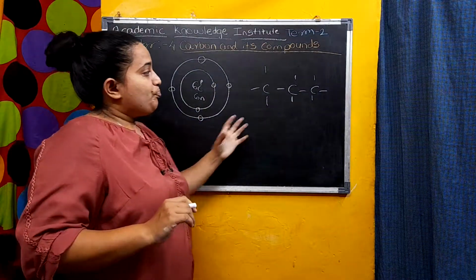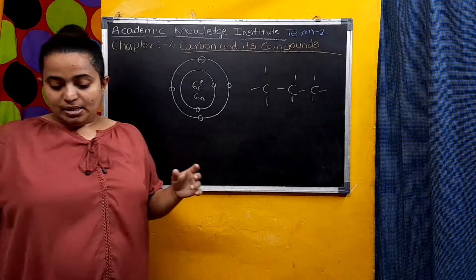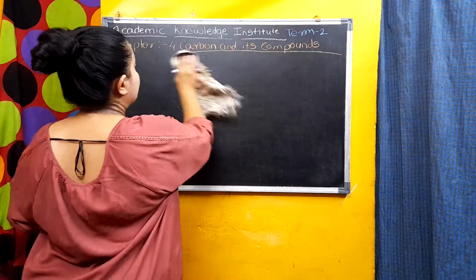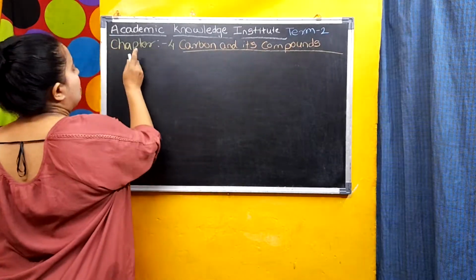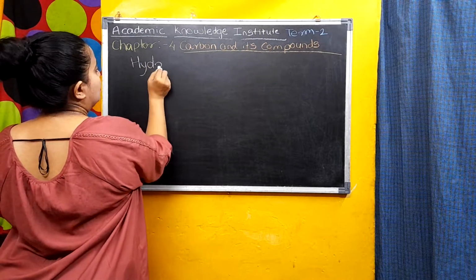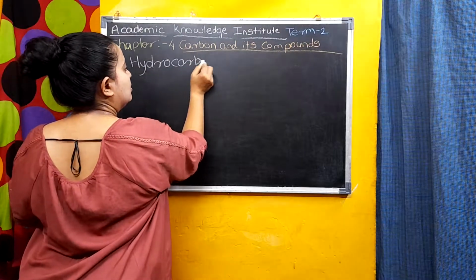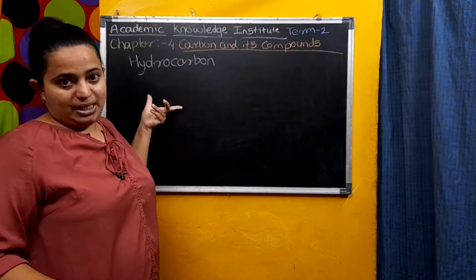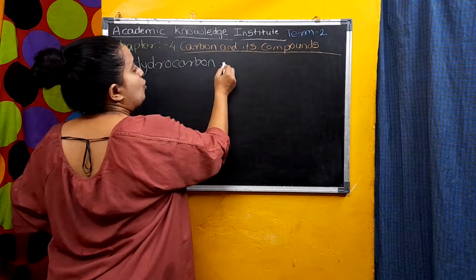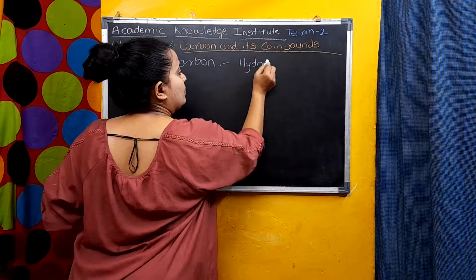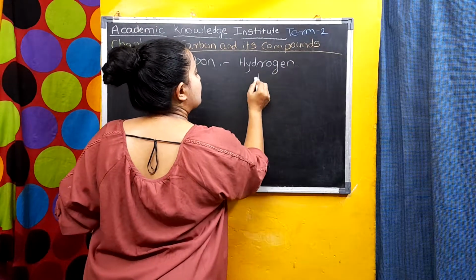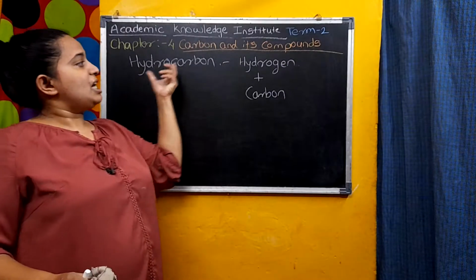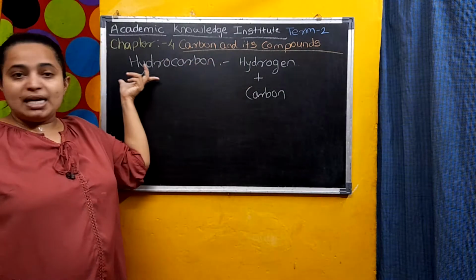Now there are 3 types. The first is hydrocarbon. In the name only, you can say what exactly it is. A hydrocarbon is only hydrogen plus carbon. Understood, student? When there is only hydrogen and carbon, that is known as a hydrocarbon.